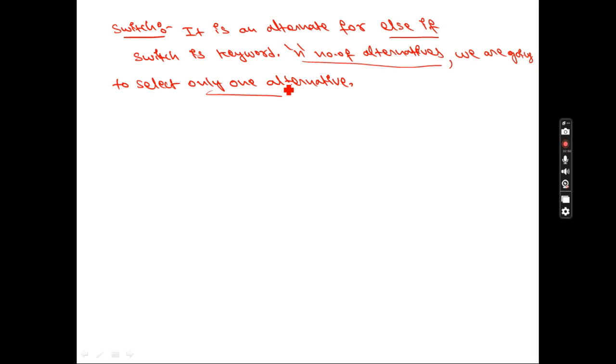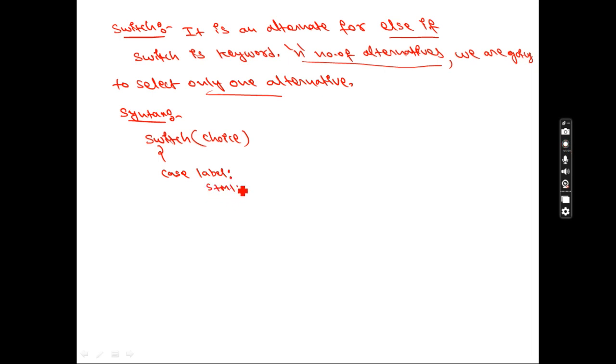So else if and switch both do the same thing, but the way of writing is different because the syntaxes are different. So what is the syntax for switch? This is an important thing you need to remember. You write switch, and here you write an expression or choice, and close it. Then you write case, a label, then a colon. This colon is important.